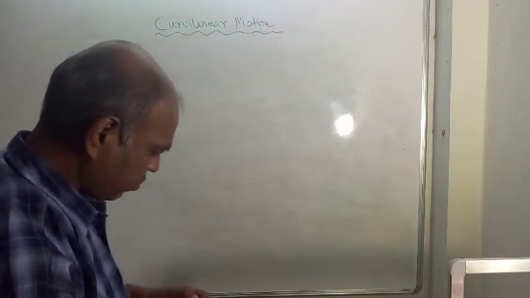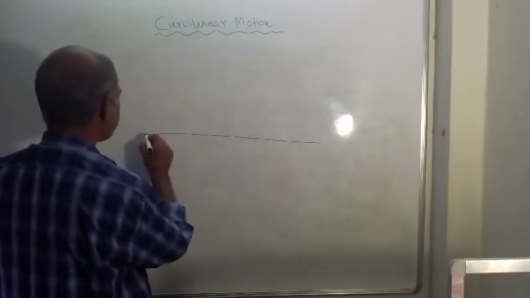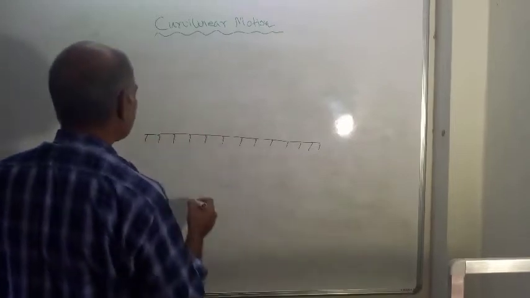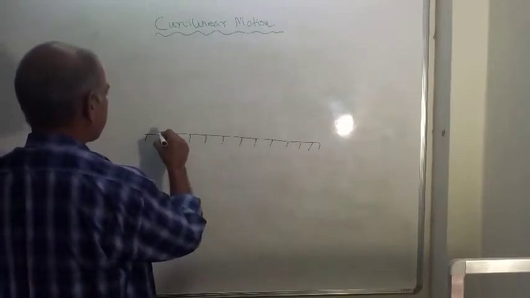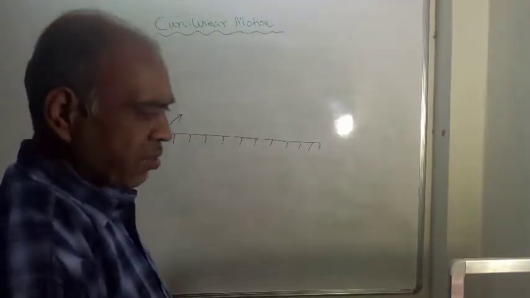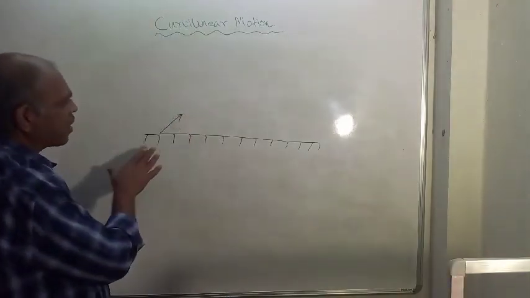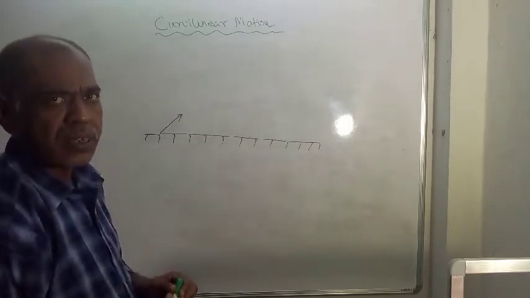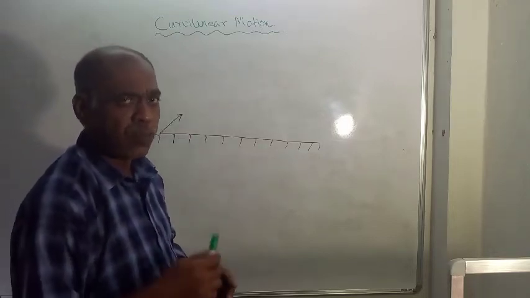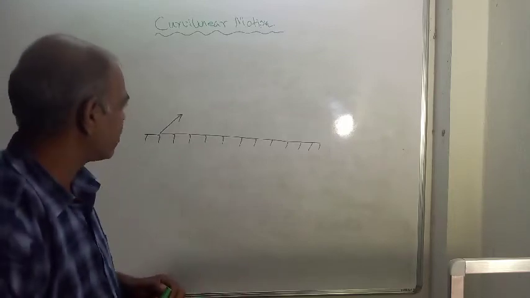Say, for example, suppose this is the ground, and one particle is thrown in this direction. It is not vertical, it makes an angle with the ground. In case of vertical motion, the angle is 90 degrees with the ground, and here it is less than 90 degrees. It is in between 0 and 90 degrees.